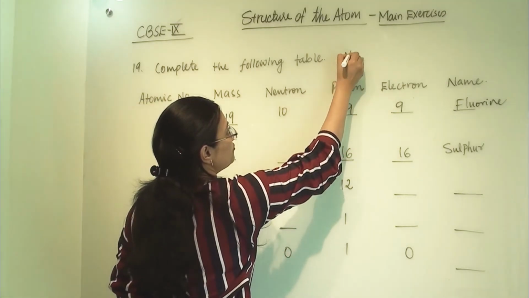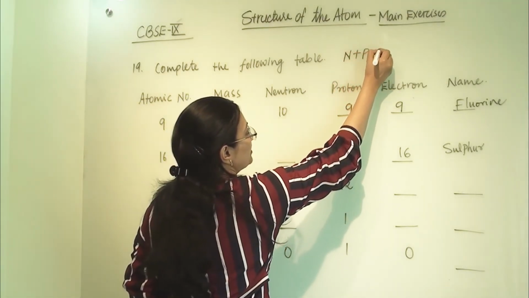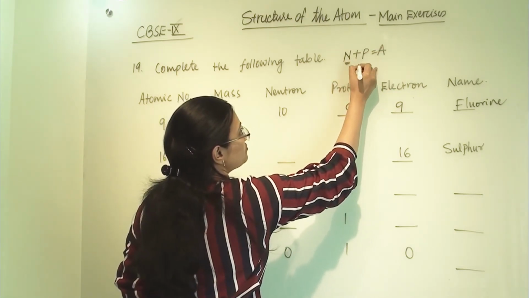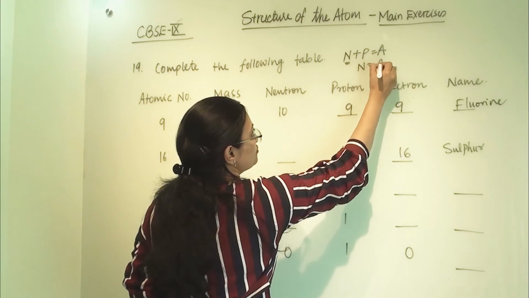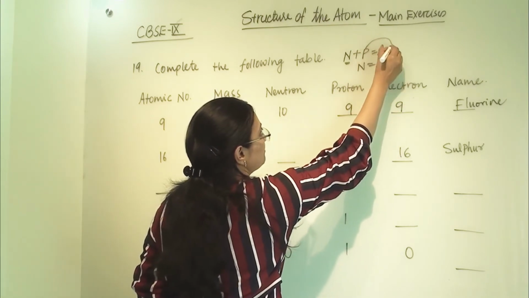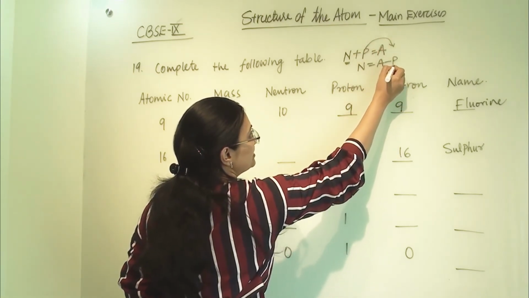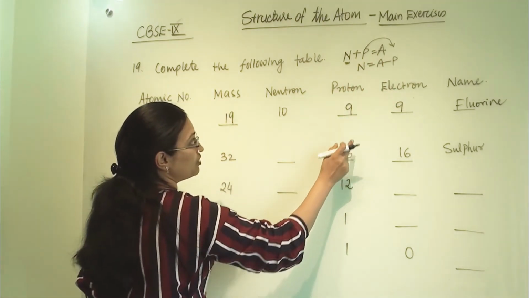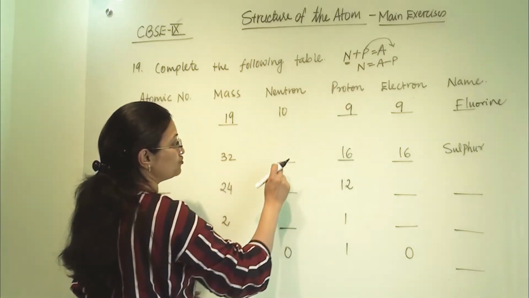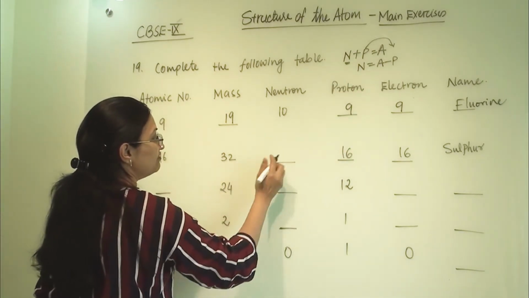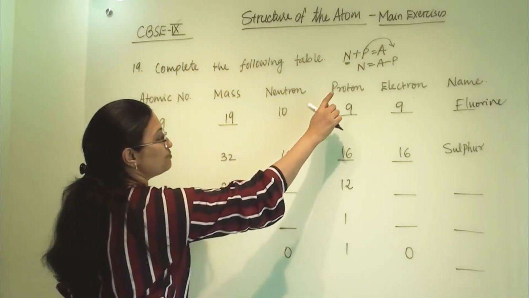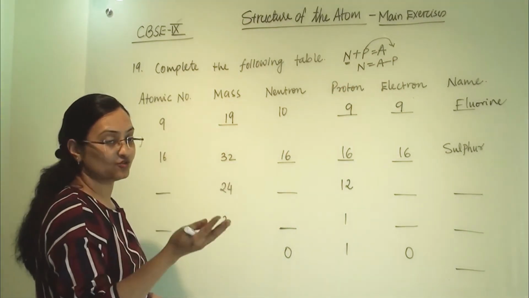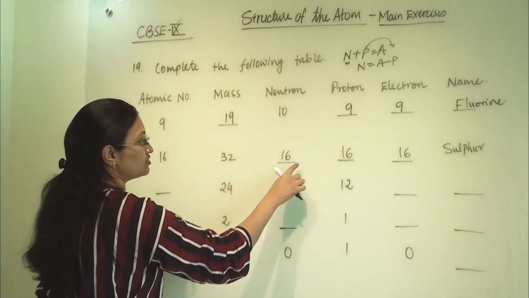Because number of neutron plus number of proton will give us mass number. So we write n equals A minus p. So when we are subtracting number of proton from mass number, we will get neutron count. Either way we will get 16, but it is better to subtract from mass number. If sometimes it is an isotope, then it will be easy for us to find out.